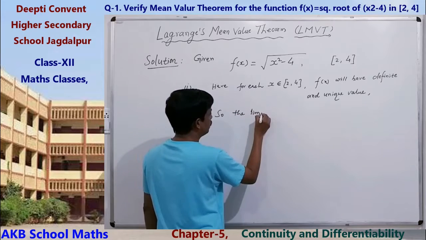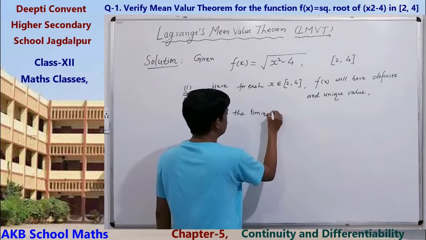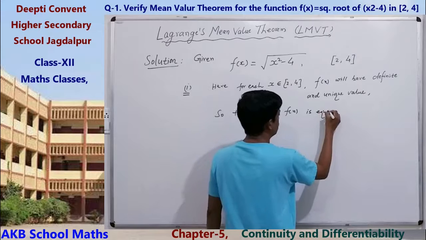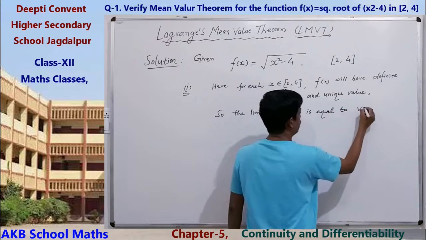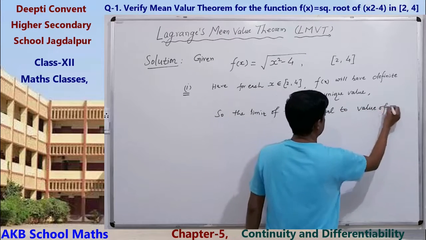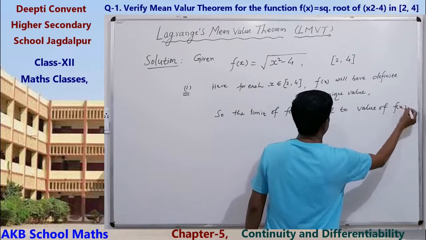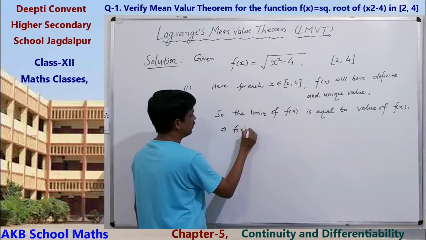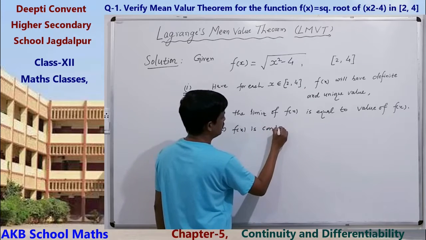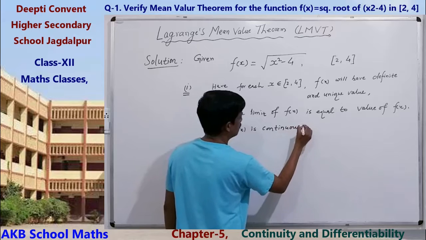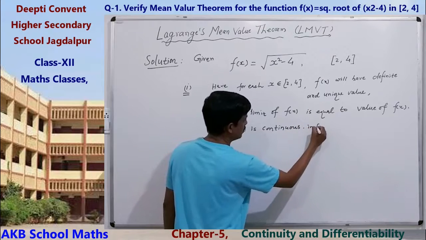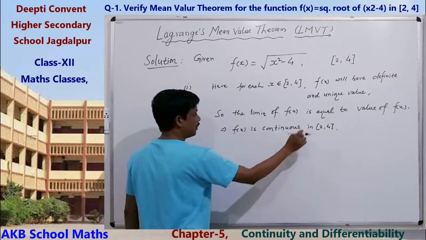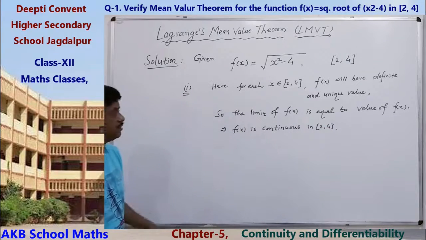So the limit of the function, limit of f(x), is equal to the value of the function, f(x). This implies f(x) is continuous. f(x) is continuous in [2, 4]. Continuity, the first condition, is satisfied. Now second, derivative.